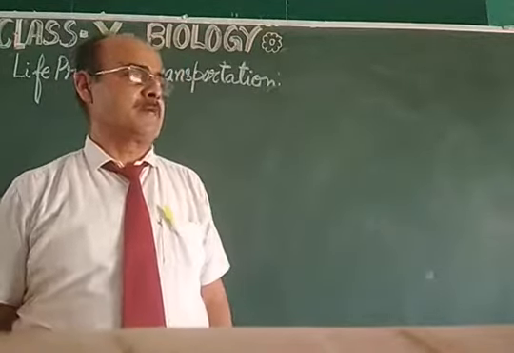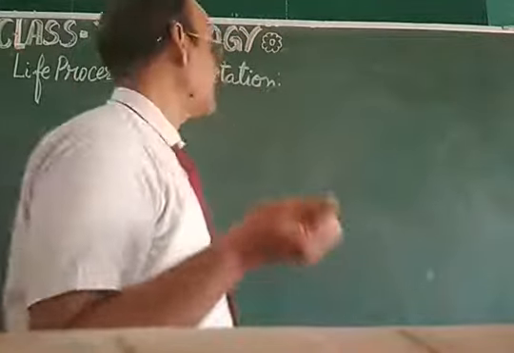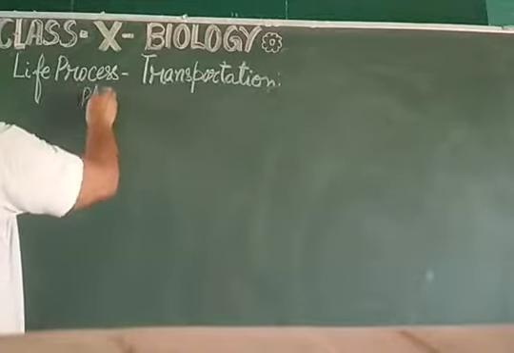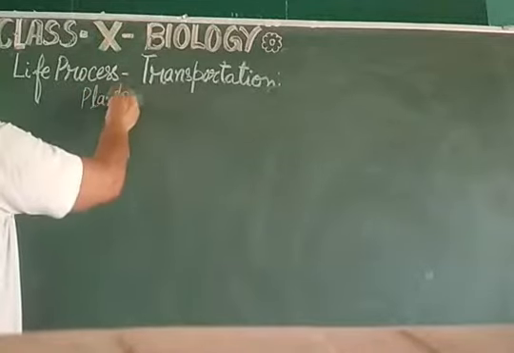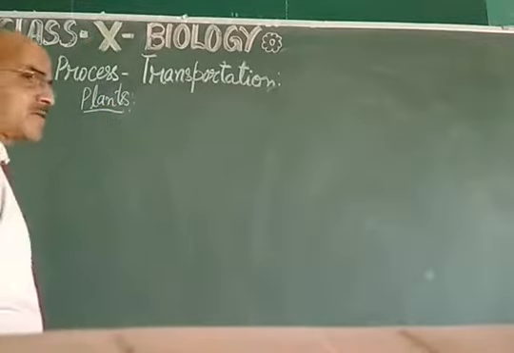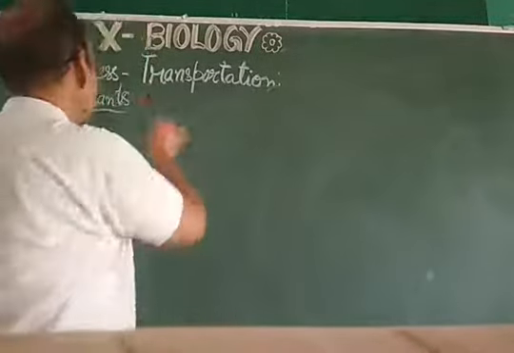Dear students, first of all take the example of plants. In plants the transportation is done by the vascular bundles.